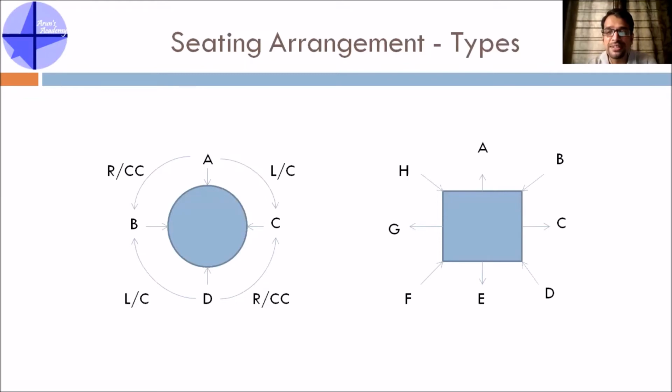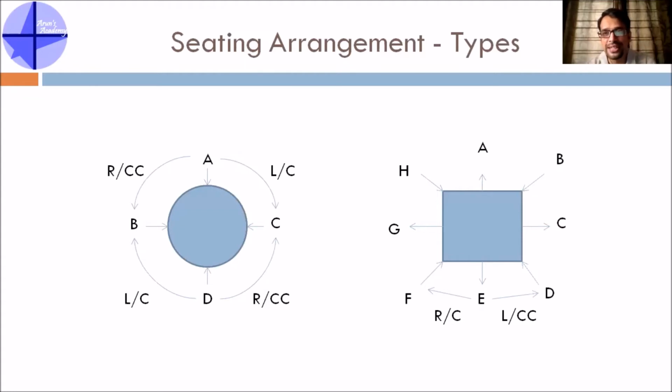Now once the arrangement is done, here again directions and left, right, counterclockwise, clockwise should be very clearly understood. Let me take E as an example. Because E is facing outside and not towards the center, D is to the left of E and F is to the right of E. If you see a clock, you can just look at your analog watch and tell.